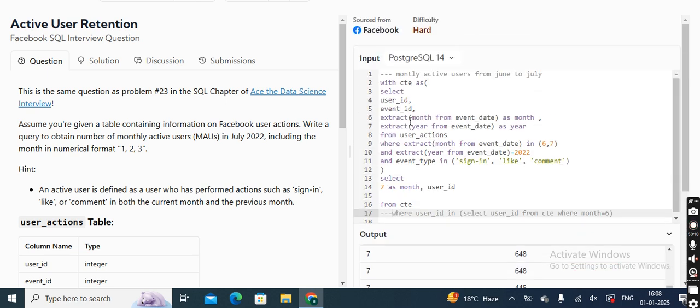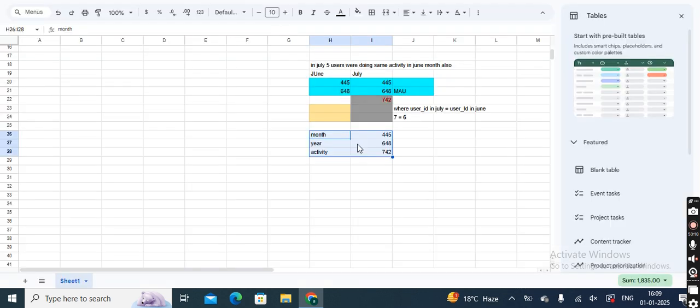This is what I am getting after my first filter. First filter means here I am talking about this part. Now, after this part, we are saying that the users present in the July month, because this is for July, right? Again, I'm saying this is for July.